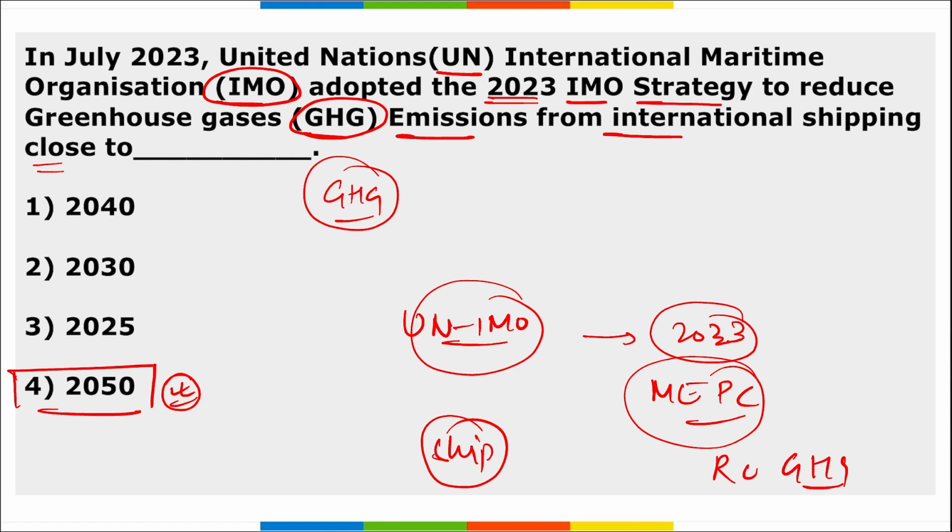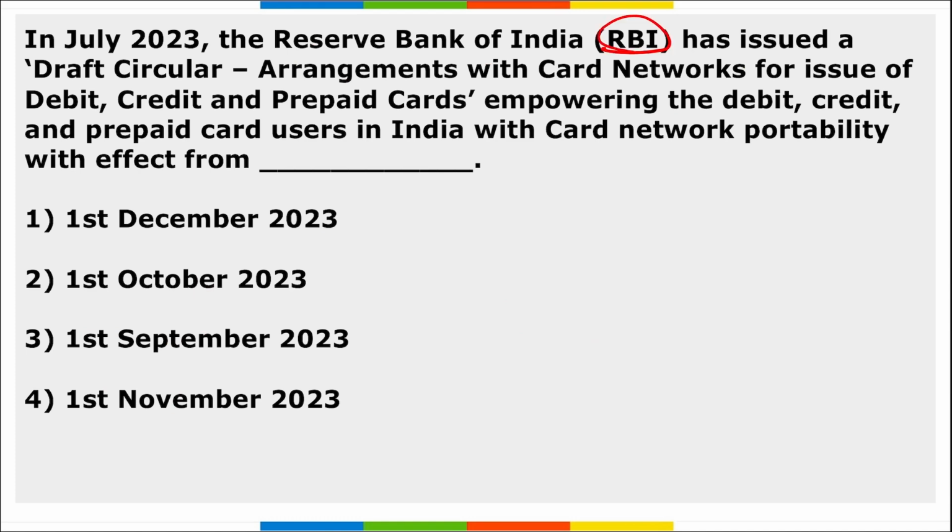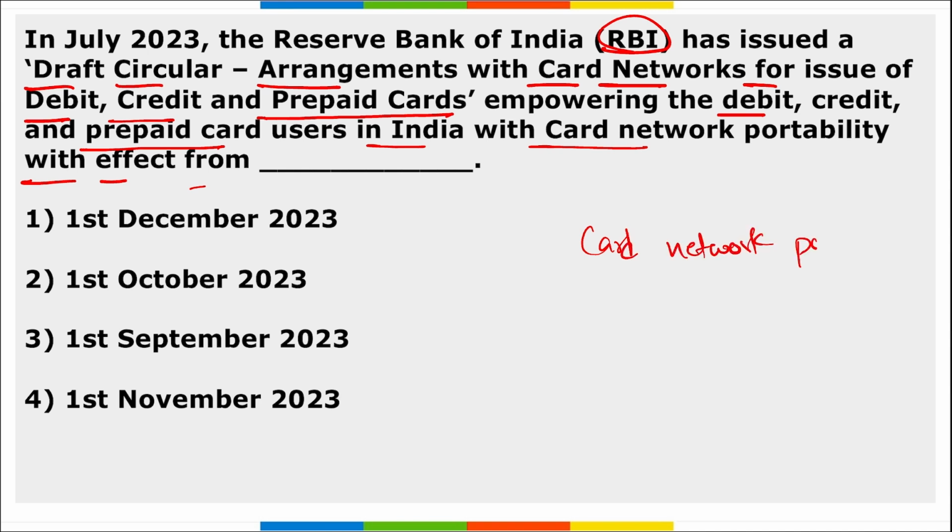Correct. Next, RBI has issued a draft circular on arrangements with card networks for the issue of debit, credit and prepaid cards, empowering debit, credit and prepaid card users in India with card network portability with effect from a date. So remember, we are talking about card network portability, correct.